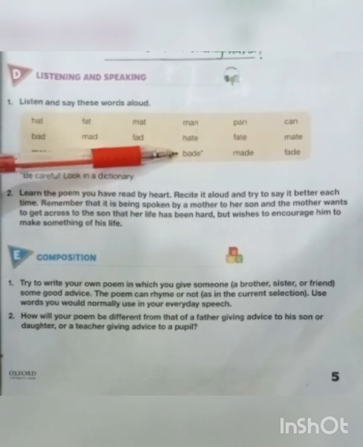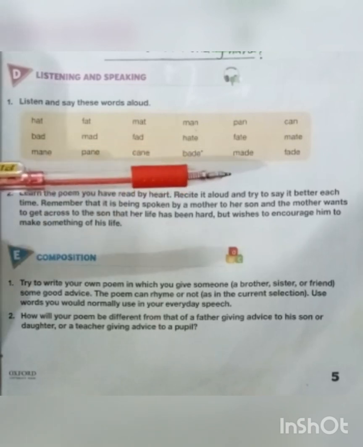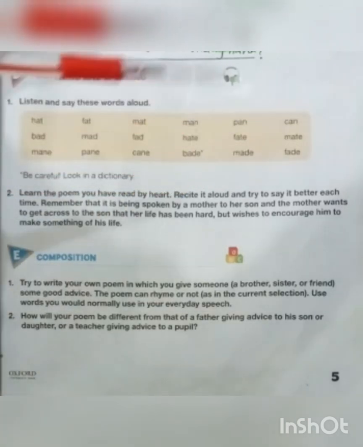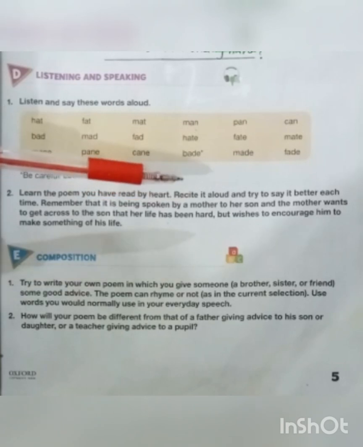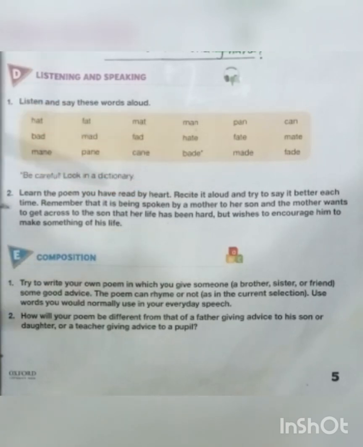Then we have the word bade. Then we have the word made. And then we have the word fade with different pronunciation and different meanings. So you are going to look these words up in the dictionary also. So the second statement that we have here is sort of an instruction to learn the poem by heart and try to pronounce it clearly and remember the message of the mother that she conveys to her son.